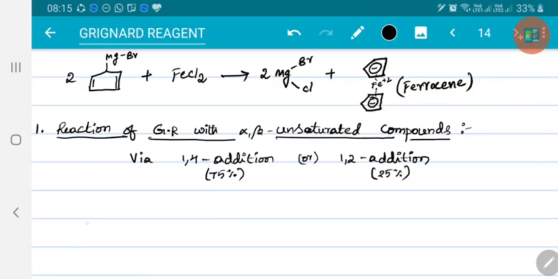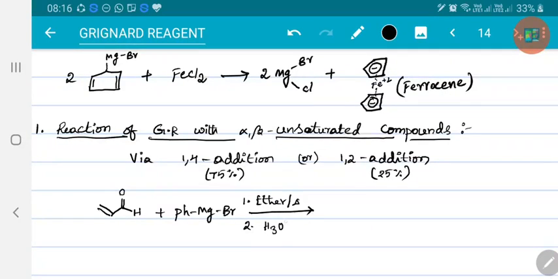If I consider some alpha beta unsaturated aldehyde, so this is an alpha beta unsaturated aldehyde allowed to react with phenyl magnesium bromide in presence of either or tetrahydrofuran followed by hydrolysis.